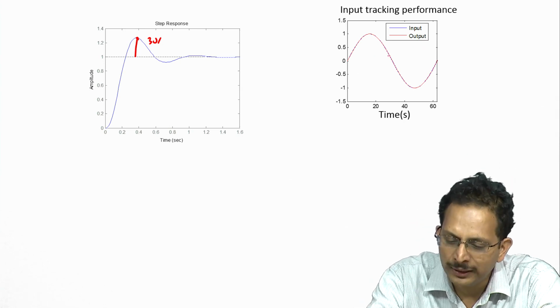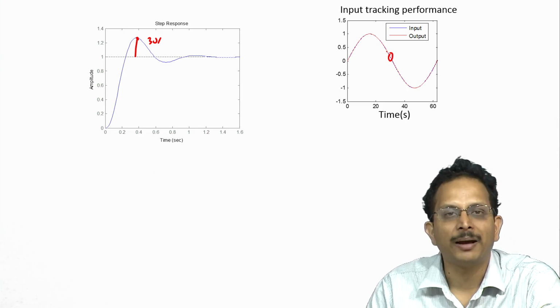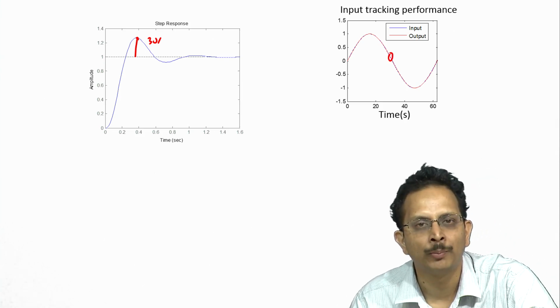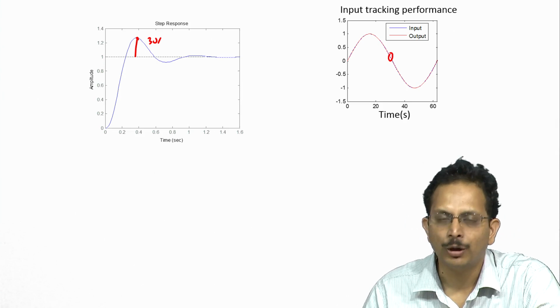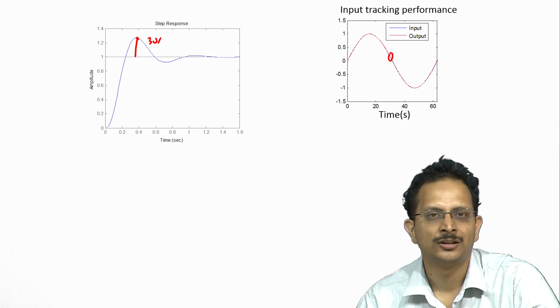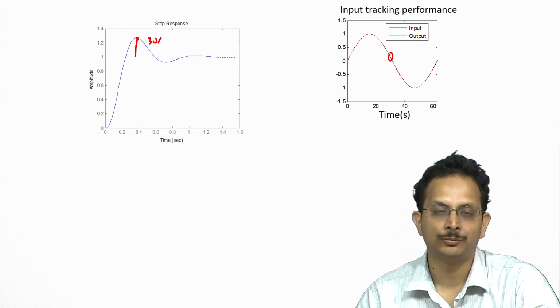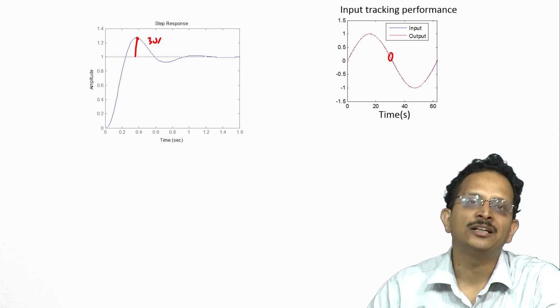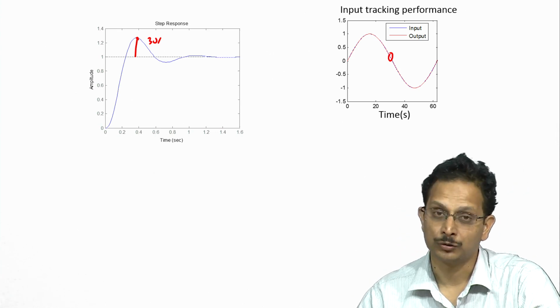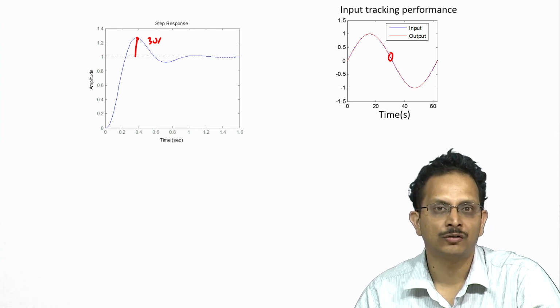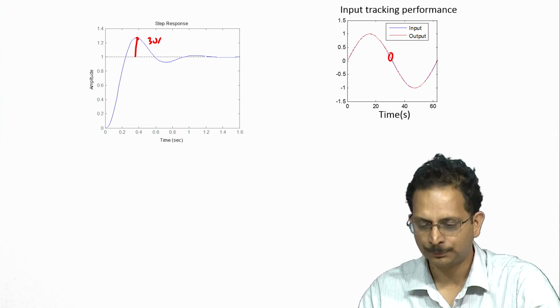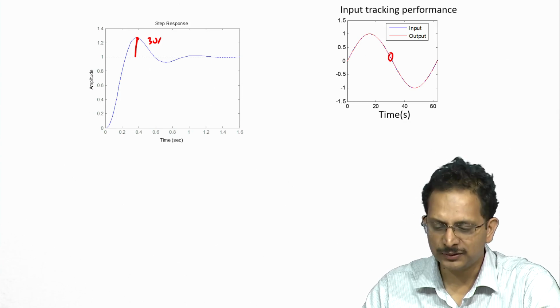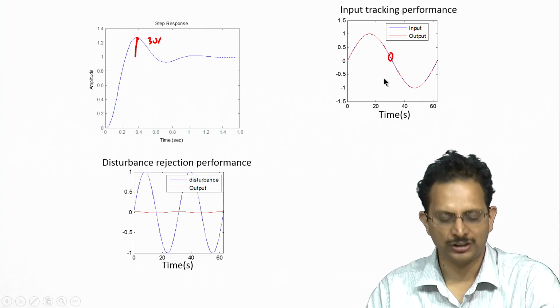If one were to zoom in and look at the maximum error between these two time domain waveforms, one would discover that this error is within 2%. Actually, it is better than 2%, because the controller's gain at 0.1 radian per second was more than what was required in order for us to satisfy the specifications. The second specification was disturbance rejection.